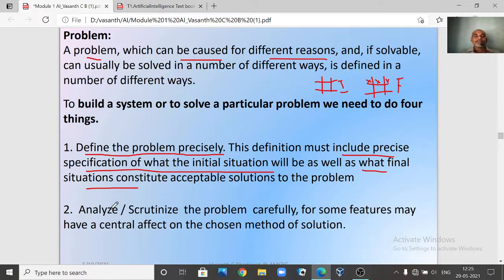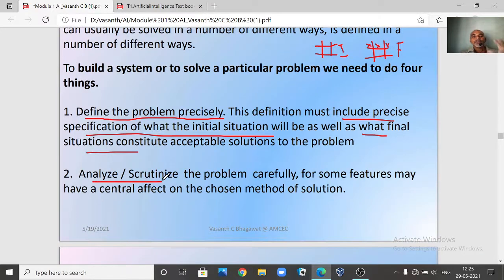So the next thing is analyze, right? Once you know your problem, once you know your initial conditions, where you are, and once you know where you want to go, that is the goal, everything is there. The next step is you have to analyze the problem. Now you have to scrutinize the problem carefully. You have to look into all the features which are required for us. So deeply analyze the problem. Say, for example, how you want to go from Bangalore to Delhi, whether you want to go by bus or by train.